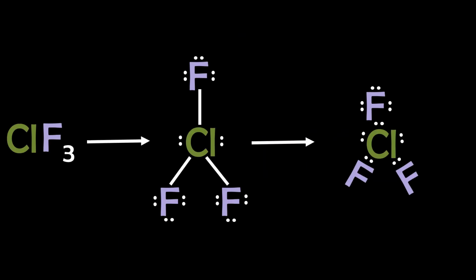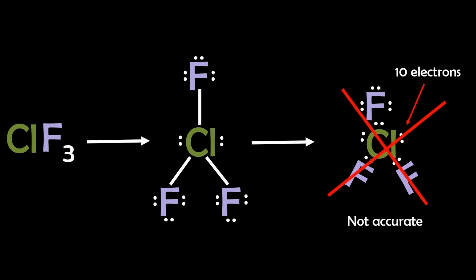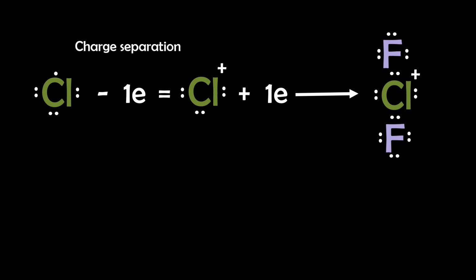Let's take the molecule ClF₃ as an example. The Lewis structure implies that there are 10 electrons surrounding the chlorine atom, but this is not accurate. Instead, to maintain the octet, we can consider a charge-separated resonance structure. So first, if we take away an electron from chlorine, we get chlorine with a positive charge, which can then form 2 covalent bonds while maintaining an octet.